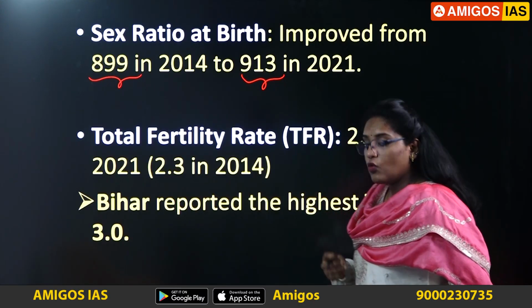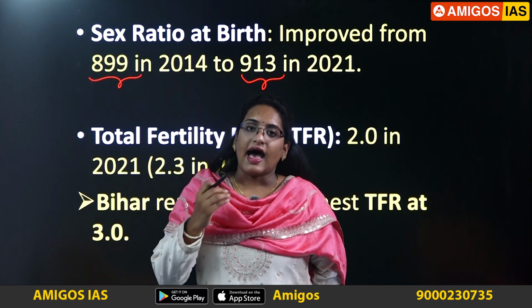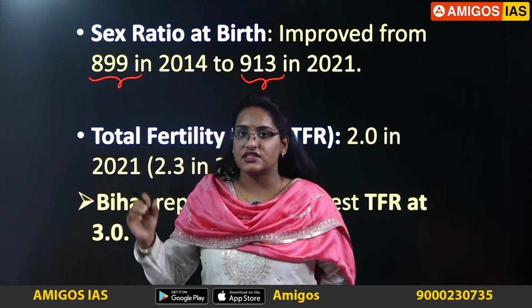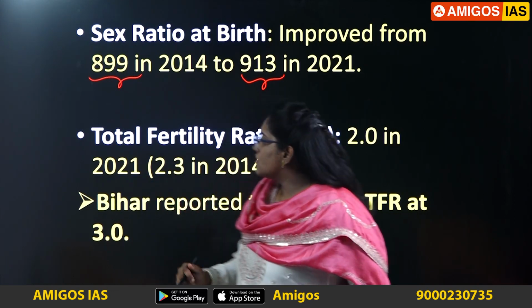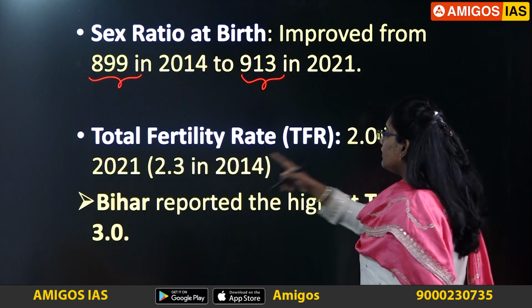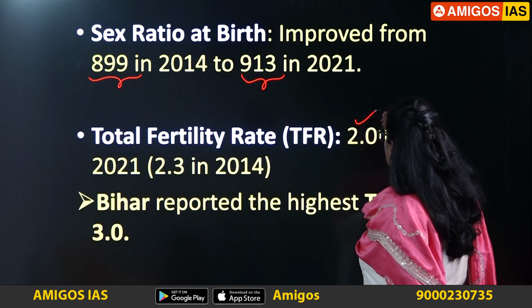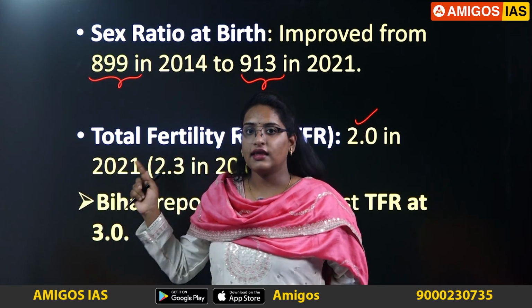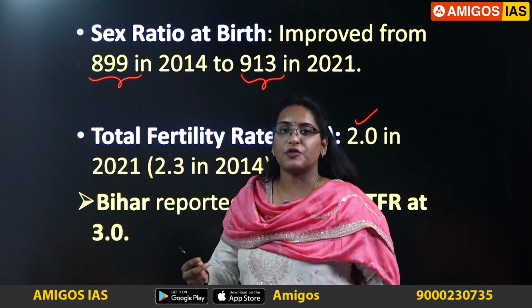Now, total fertility rate. What is the meaning of total fertility rate? Average number of children a woman can bear in her reproductive age is the total fertility rate. So the total fertility rate in India in 2021 is 2. Means on average 2 children can be born to a woman in her reproductive age.